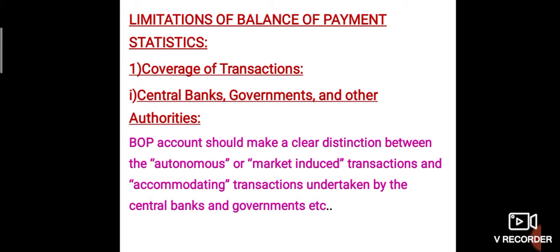Limitations of balance of payment statistics. First one, coverage of transactions. In that, central banks, governments, and other authorities. Balance of payment accounts should make a clear distinction between the autonomous or market induced transactions and accommodating transactions undertaken by the central banks and government, etc.